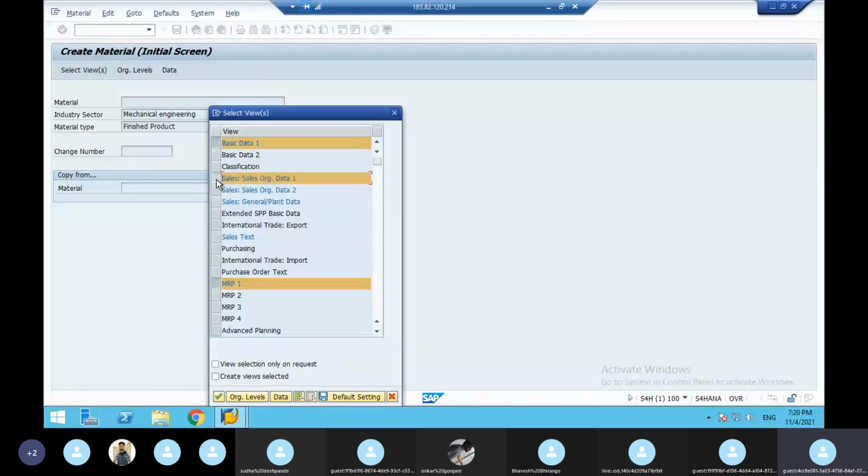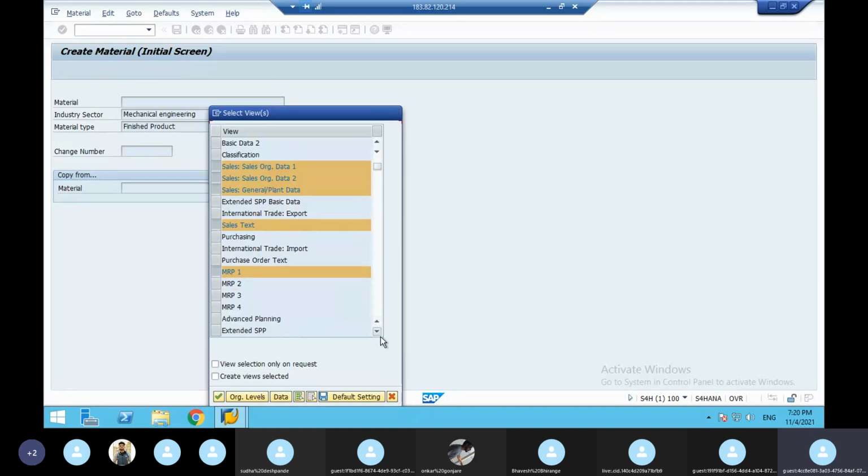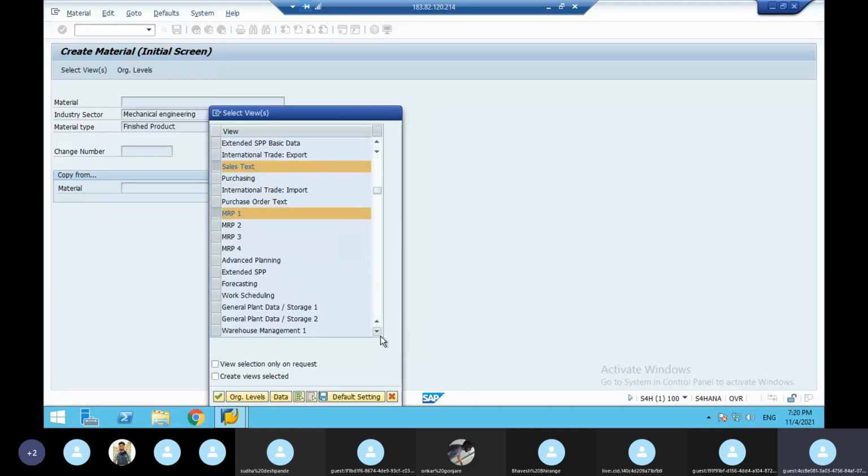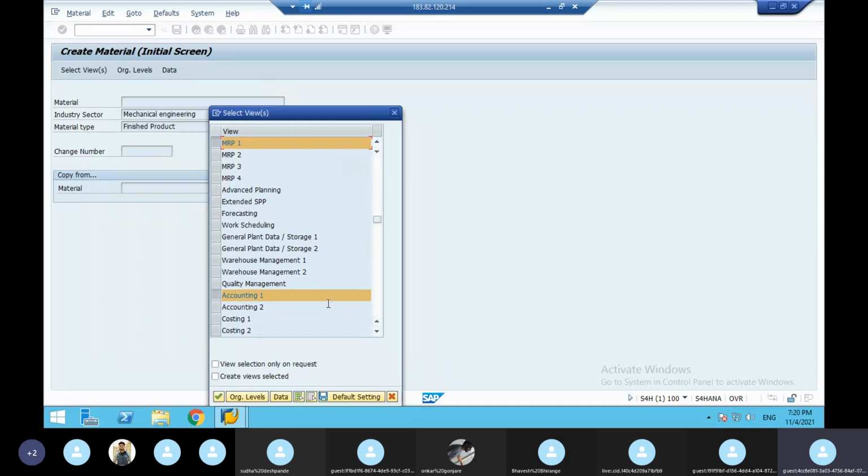That is why sales organization 1, sales organization 2, sales general plant data, sales text. The important views of the material master record for the SD finished product are basic data 1, sales organization data 1, sales organization 2, sales general plant data, sales text, and then MRP 1 and accounting 1. So what are MRP 1 and accounting 1? I'll tell you. Accounting 1: just now you have seen in the business partner master data, company code, that is the accounts department. In MM they call it the accounts department.